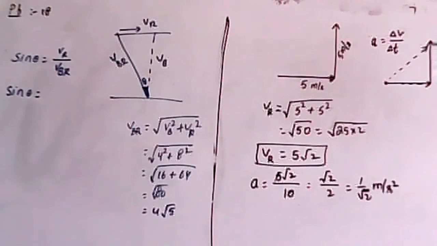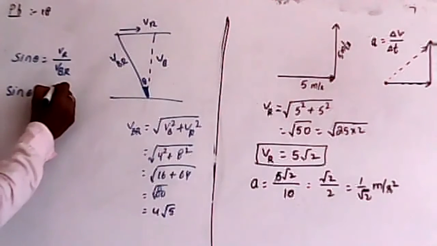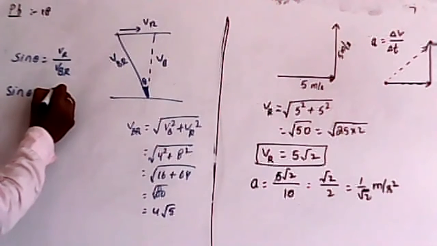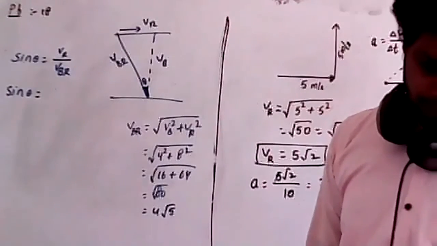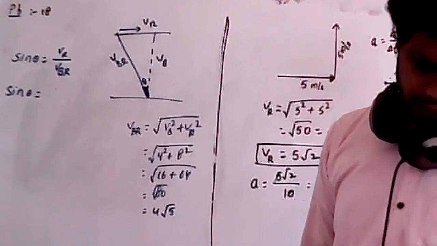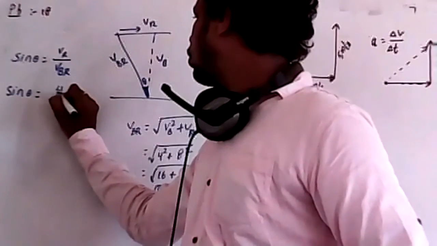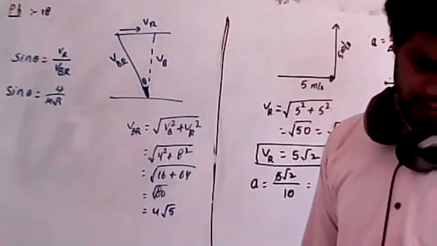Okay, 4 root 5. Therefore the velocity of the river is given as 4. So 4 divided by 4 root 5 is 1 by root 5, which is a wrong option.